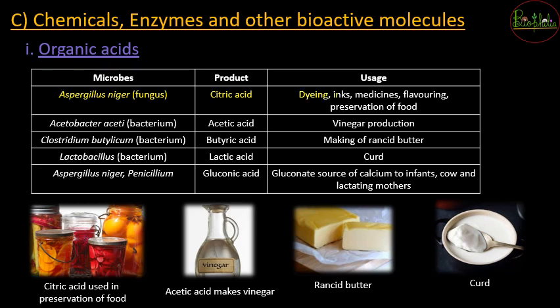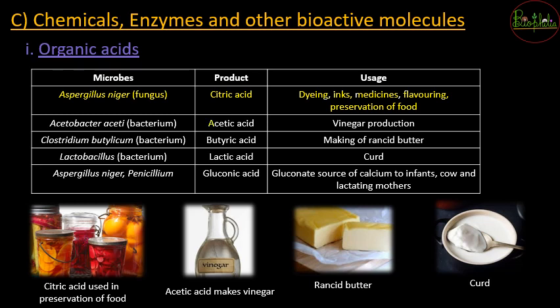The citric acid made from Aspergillus niger is used in different processes for dyeing, making of inks, medicines, and flavoring. So the artificial sourness, the citric acid, is artificially prepared with cultures of Aspergillus niger. And you know that citric acid can also be used for preservation of food. So in the pickles that people make, you can also use citric acid produced by Aspergillus niger.